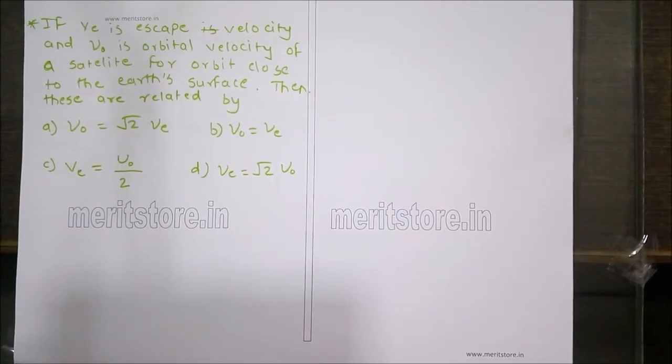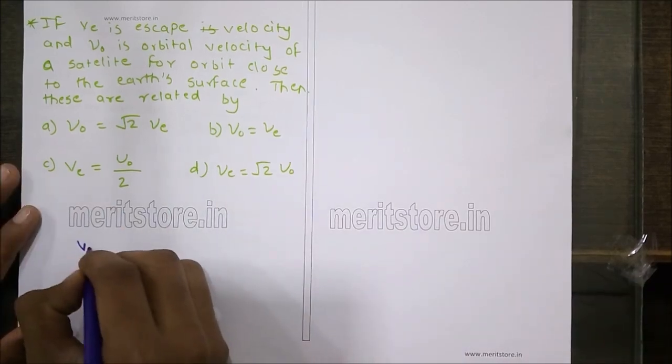If Ve is the escape velocity and V0 is the orbital velocity of a satellite for orbit close to the Earth's surface, then these are related by, the options are V0 is equal to root 2 times Ve, V naught is equal to Ve, Ve is equal to V naught by 2, and Ve equals root 2 times V naught.